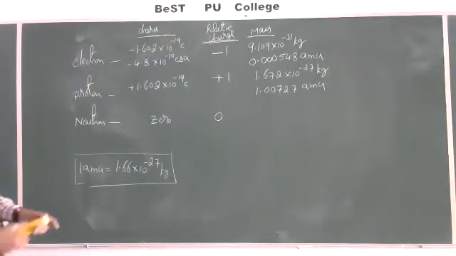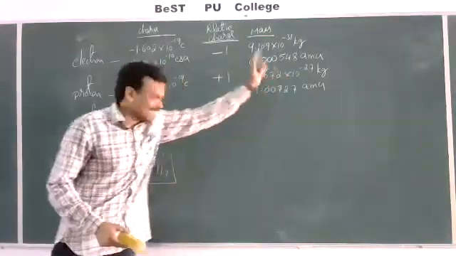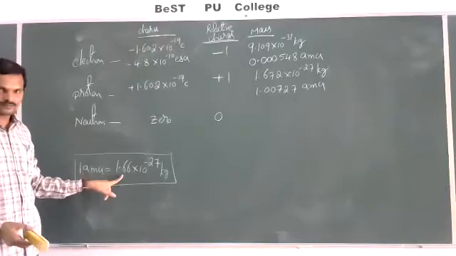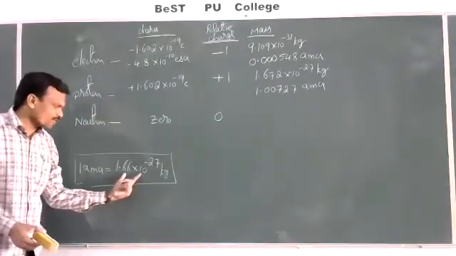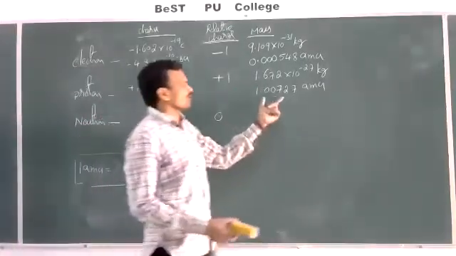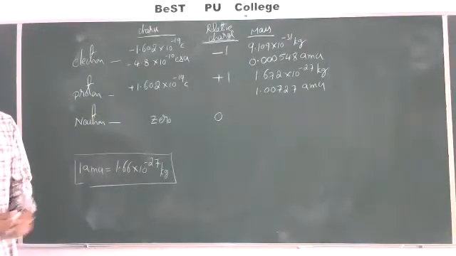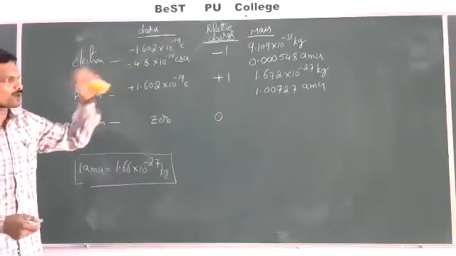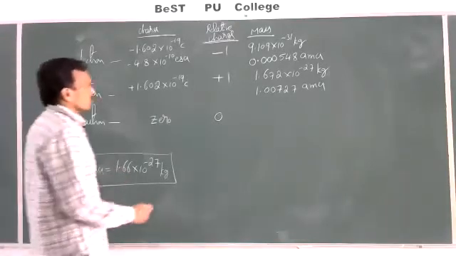Simply, divide 1.672 into 10 power minus 27 by 1.66 into 10 power minus 27; kilograms can be converted into AMU by dividing with this value. Then you get 1.00727 AMU. This is the mass of the proton in terms of kilograms and atomic mass units. Then what about the neutron?